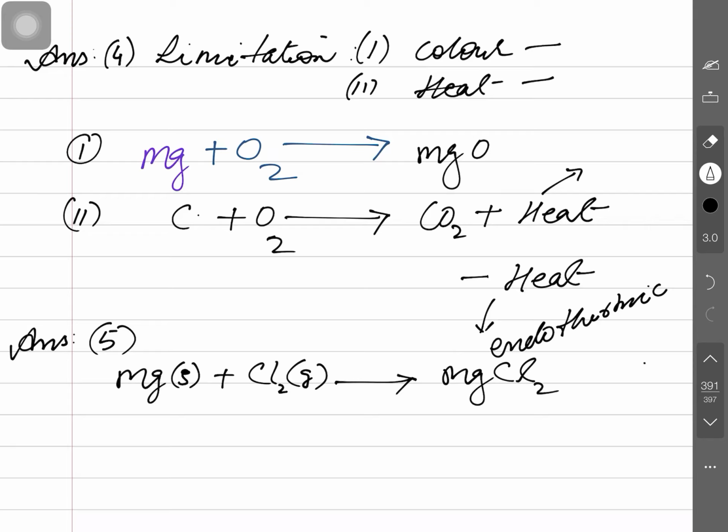Chlorine, how many atoms are there? Two atoms are here, Cl2. This is the atomicity written here. Clear? Cl2, two atoms, and here also two atoms. Now the chemical equation is balanced. So you may write down that this is balanced.